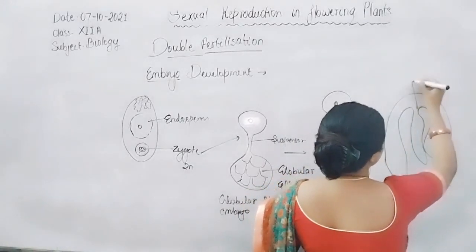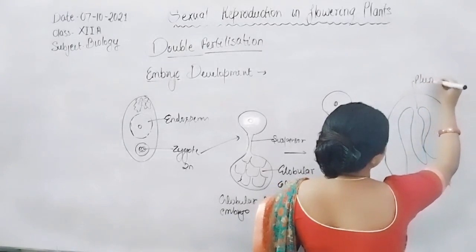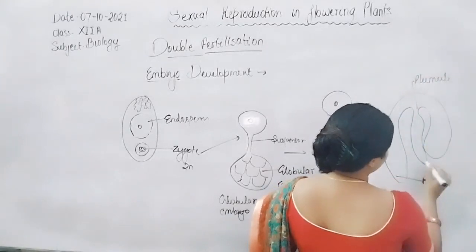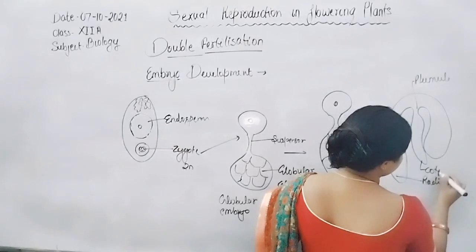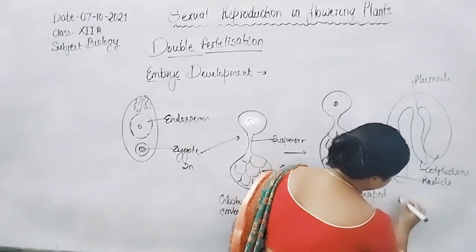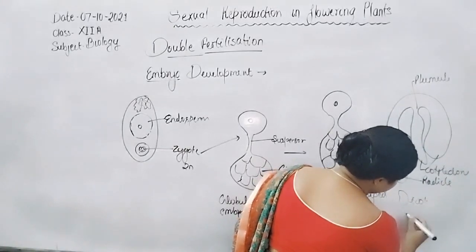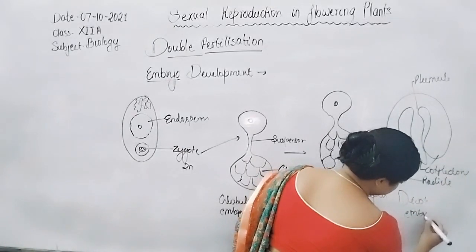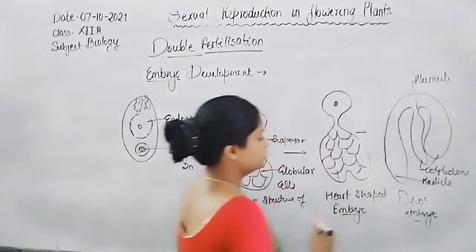Radicle, plumule, cotyledons. Dicot embryo.